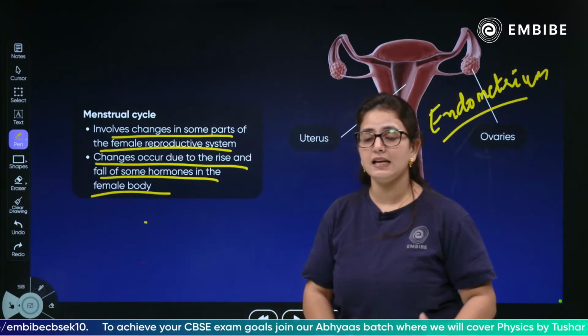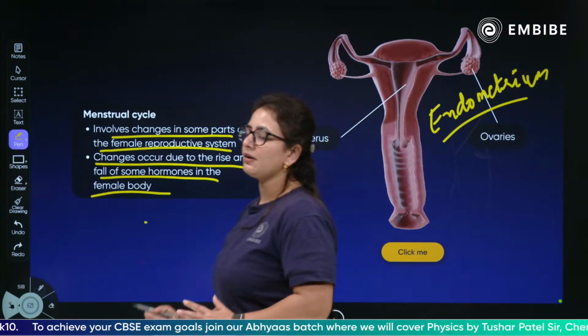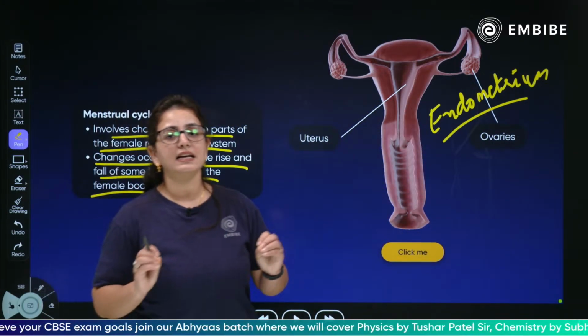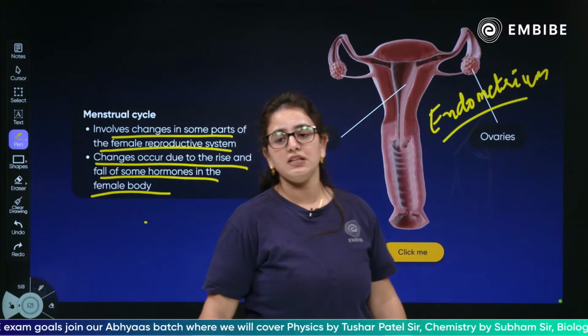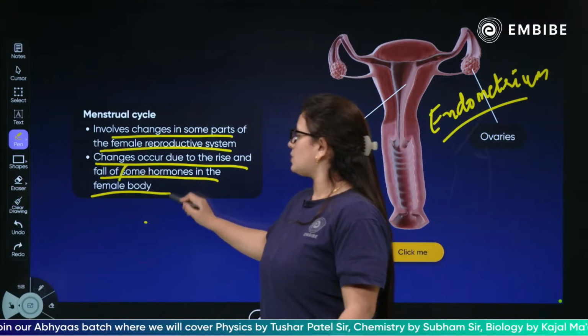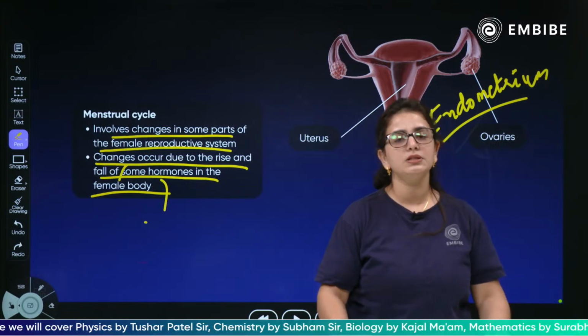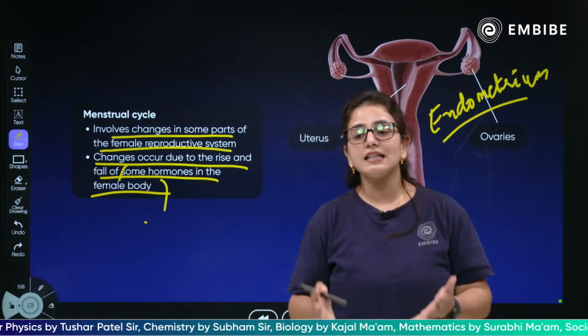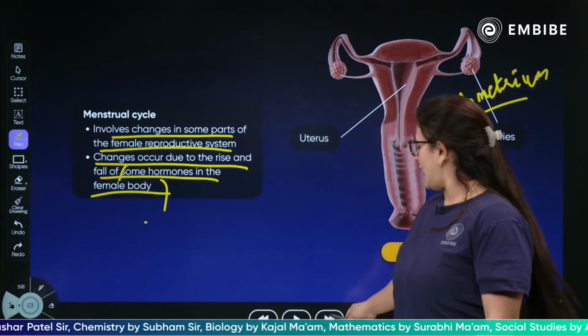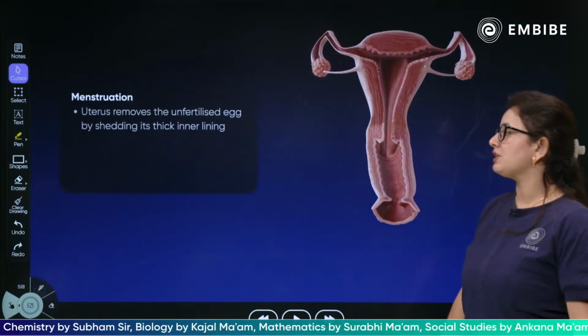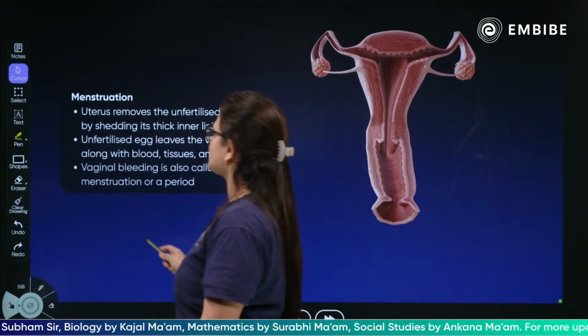The whole cycle, all the changes in the reproductive parts, takes place because of the hormones, especially estrogen, progesterone, and luteinizing hormone. There are a lot of hormones involved in the menstrual cycle. As we talk more about it, children, menstruation is the uterus removing the unfertilized egg.